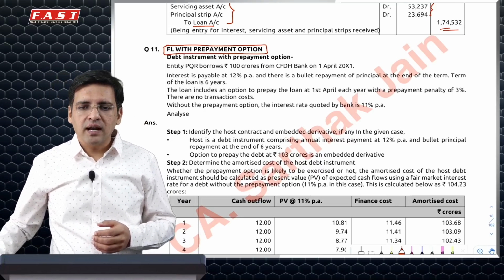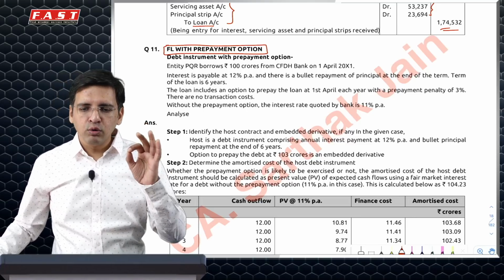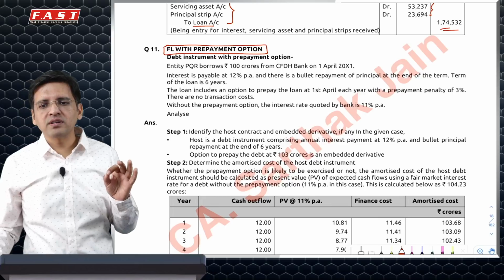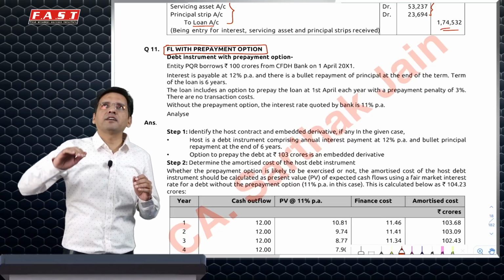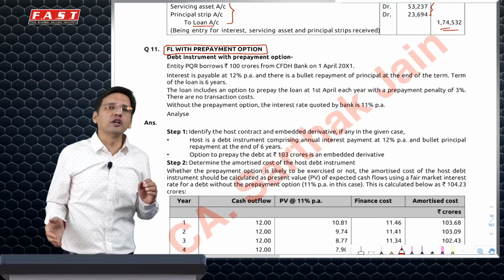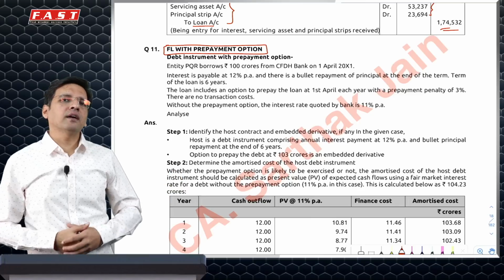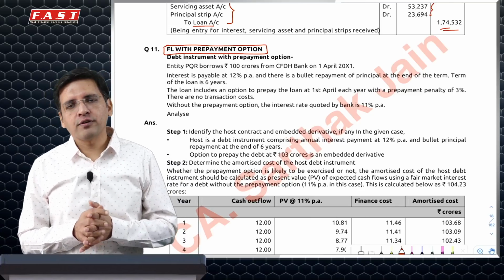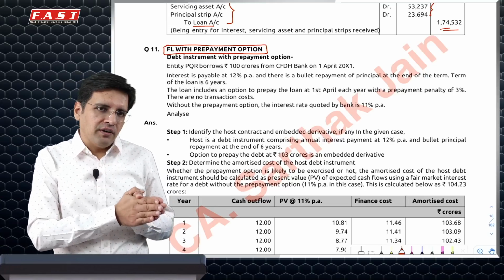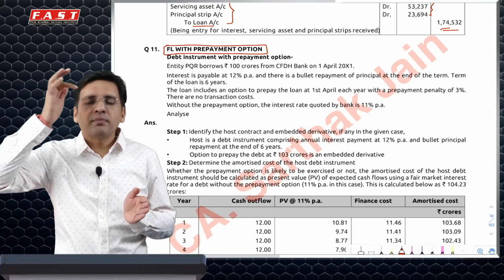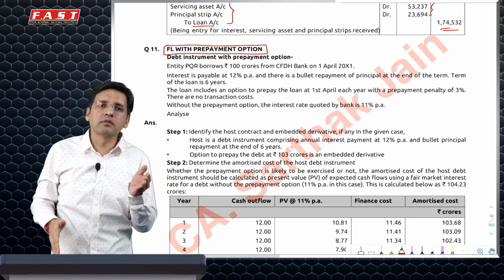When you have a financial liability with a prepayment option, it essentially means that you've taken a fixed interest rate loan from a bank. However, you risk that since you've taken a fixed interest rate loan from the bank, if the market rate of interest in future goes really low, this loan may relatively be expensive, dearer for you. So either you will go for a variable interest rate loan where there is a risk. If the rate increases, you'll have to pay a higher rate, or you'll go with fixed if you don't want that risk. But then if the rates really go down, then what happens?